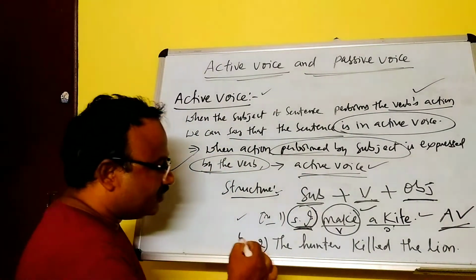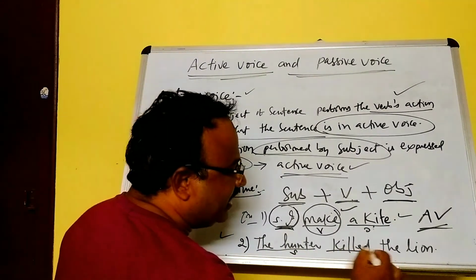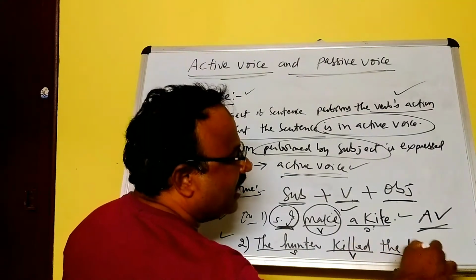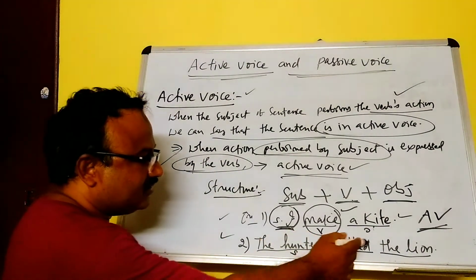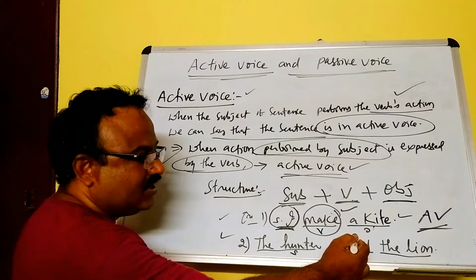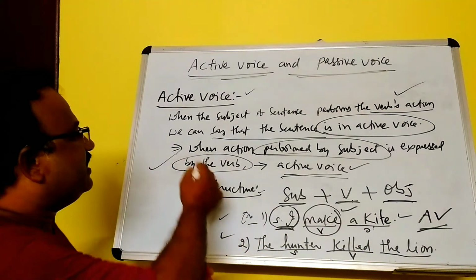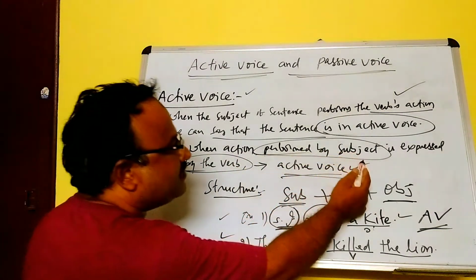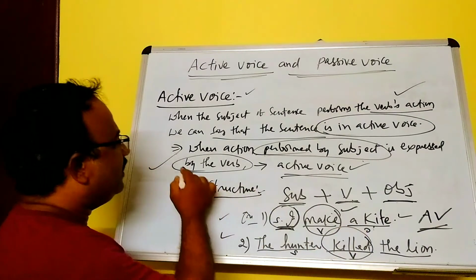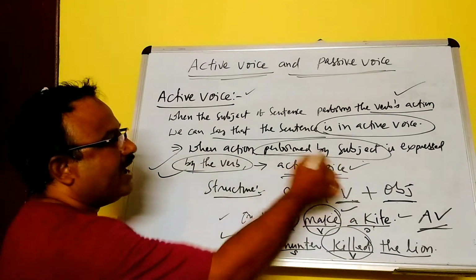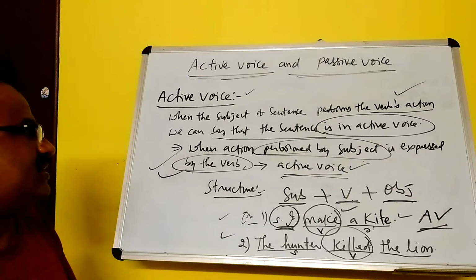And another example: the hunter is the subject, killed is the verb, the lion is the object. Here this action is performed by the subject. When the action performed by the subject is expressed by the verb, the sentence is in active voice.